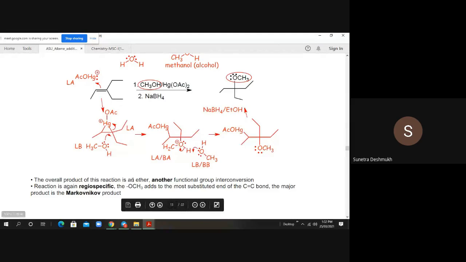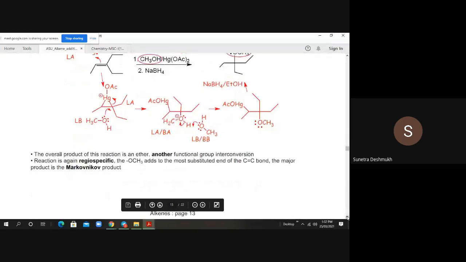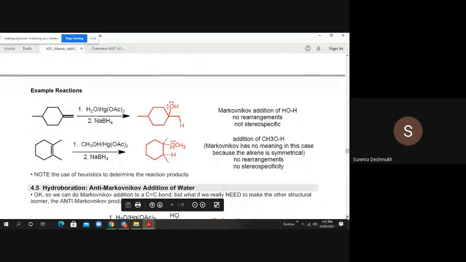The overall product of this reaction is an ether. This one is a methyl ether, not a tertiary butyl ether. Another functional group interconversion. The reaction is again regiospecific. The methoxy group adds to the most substituted end of the carbon-carbon double bond. The major product is the Markovnikov product. Both terms, regiospecific and Markovnikov product, are very important. Now, addition of this, again they have taken some other examples.